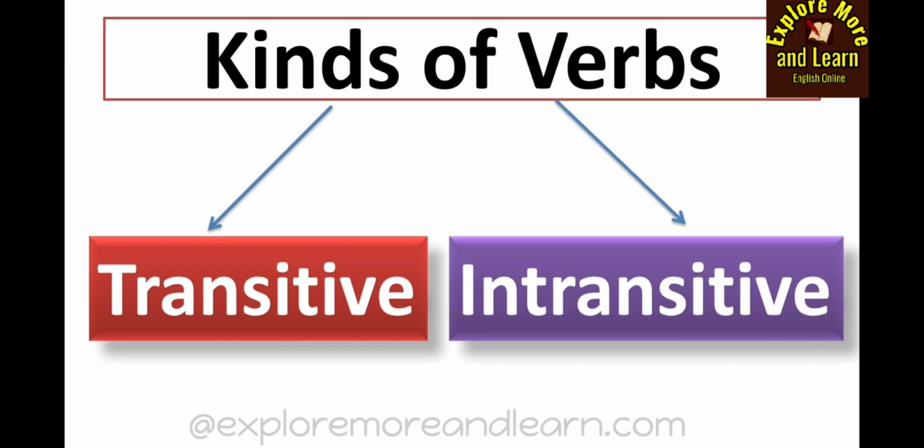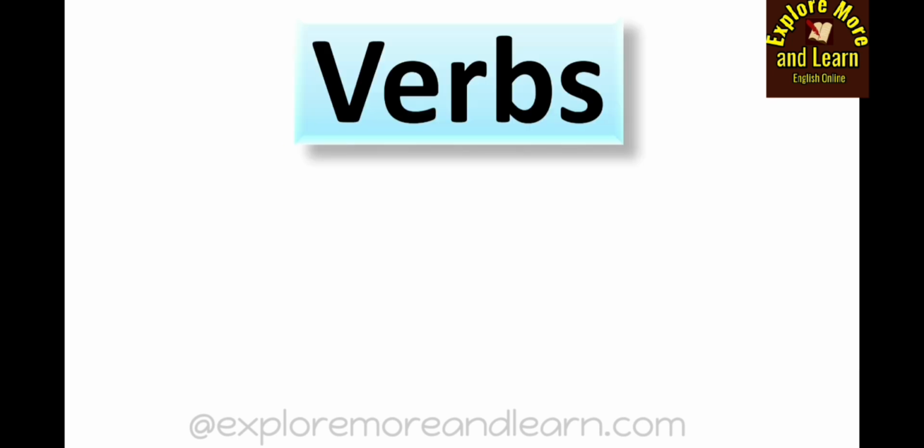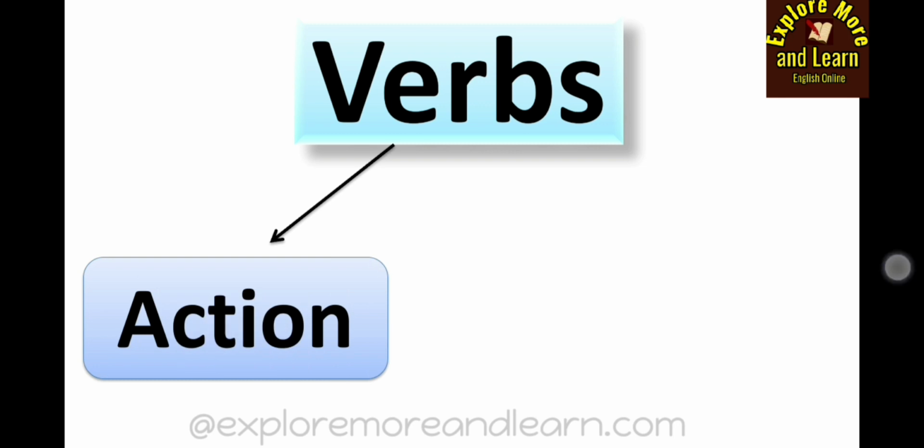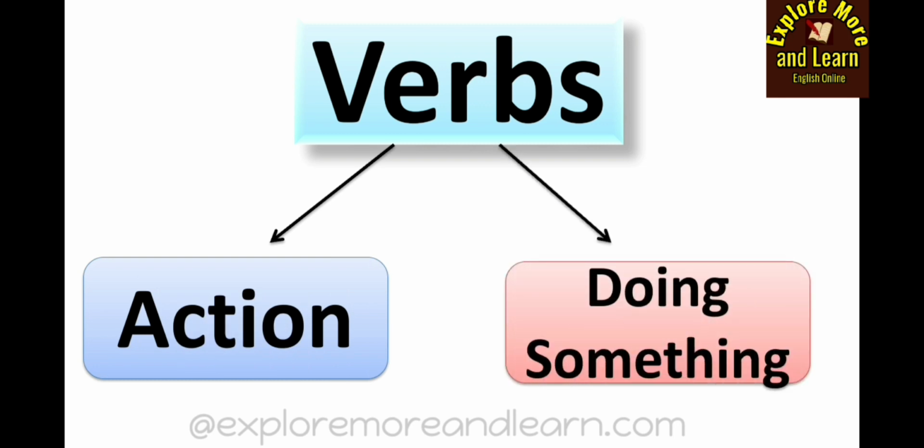As I told you in the previous video, verbs tell us about being something, having something, or doing something, right? So here, for this lesson about transitive and intransitive verbs, it's very important for you to know that transitive and intransitive verbs are those verbs which show some action or which are related to doing something.